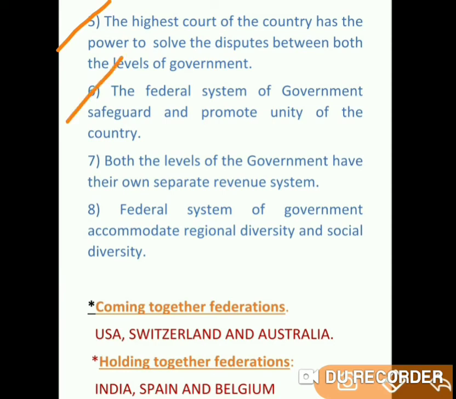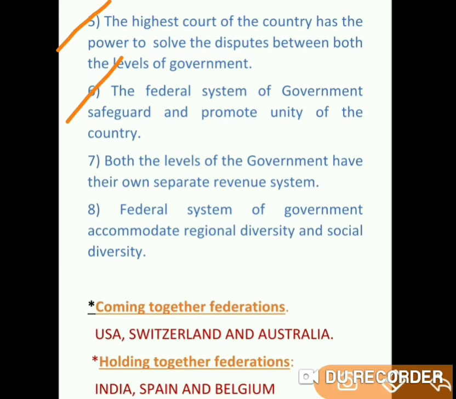Let us see the sixth one. The federal system of government safeguards and promotes the unity of the country. So this system of government is very, very important and good for democracy. Especially it is good for democratic governments because it promotes the unity of the country, because both the levels of government work for the development and for the better life of citizens.